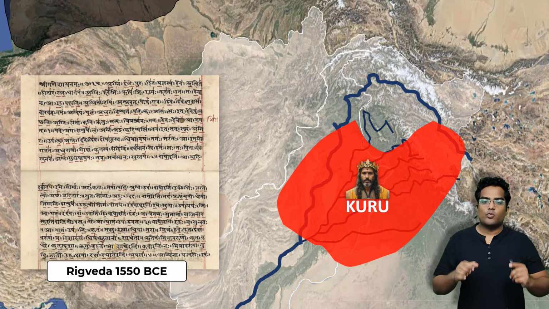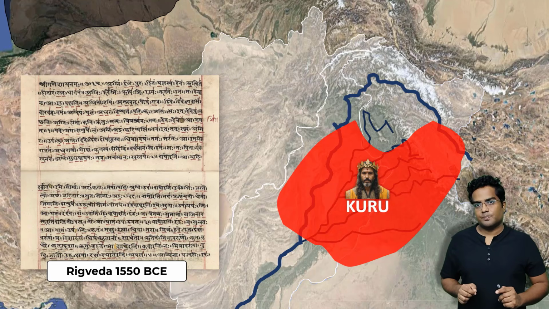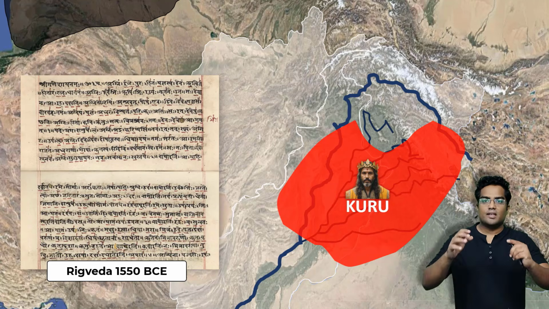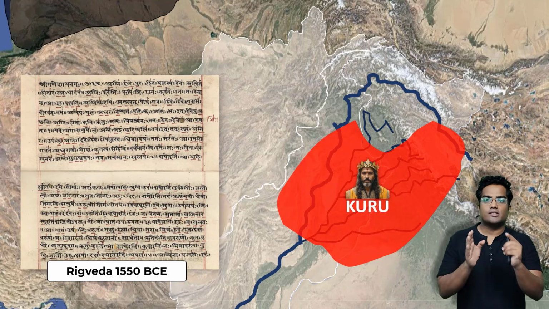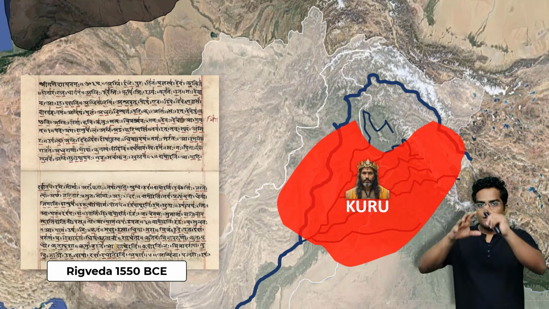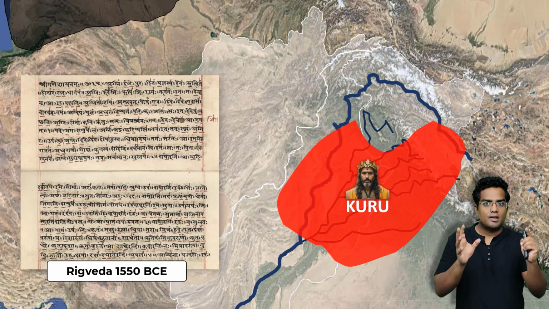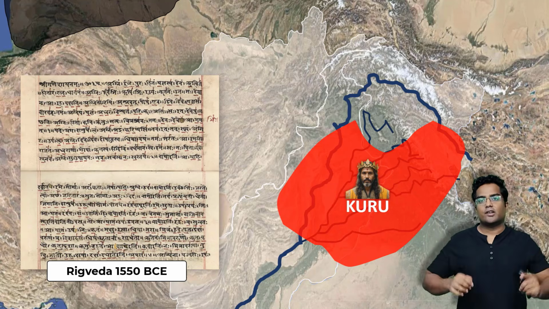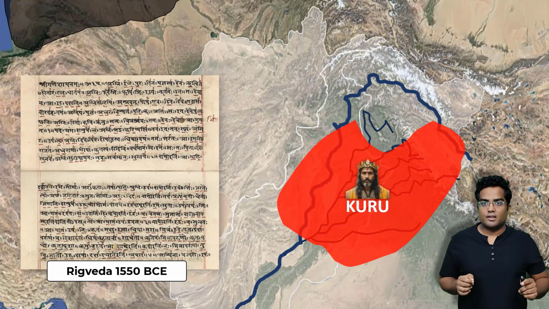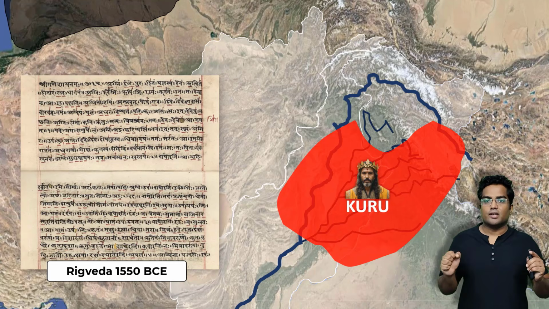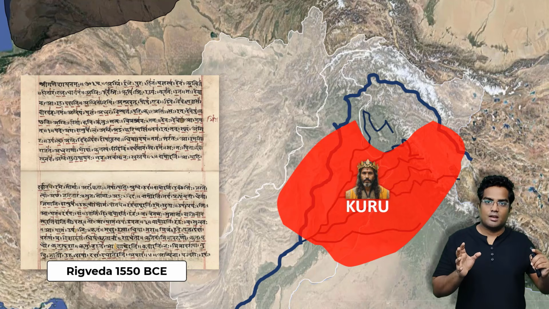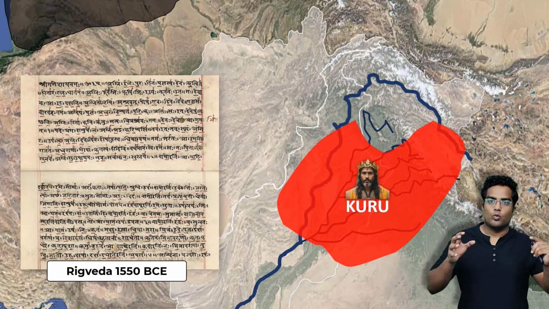Now, the people in Kuru were quite happy with King Sudas. And they started taking the identity of the Bharata tribe. All the tribes were dissolved and the Bharata tribe became the central tribe. And maybe this is why the Bharata tribe became legendary, that its name became synonymous with India.